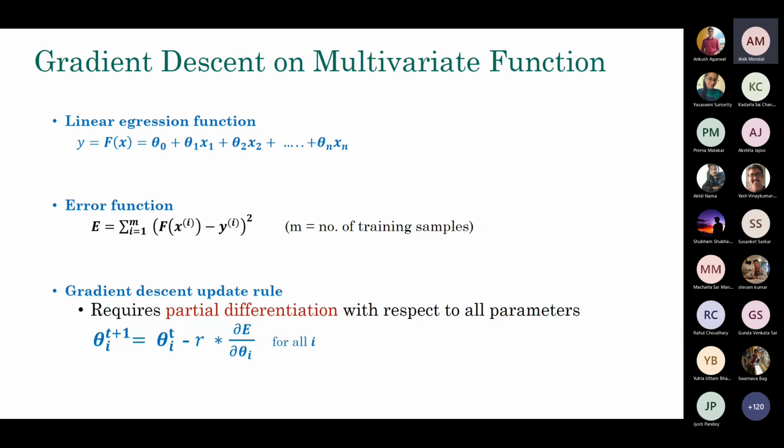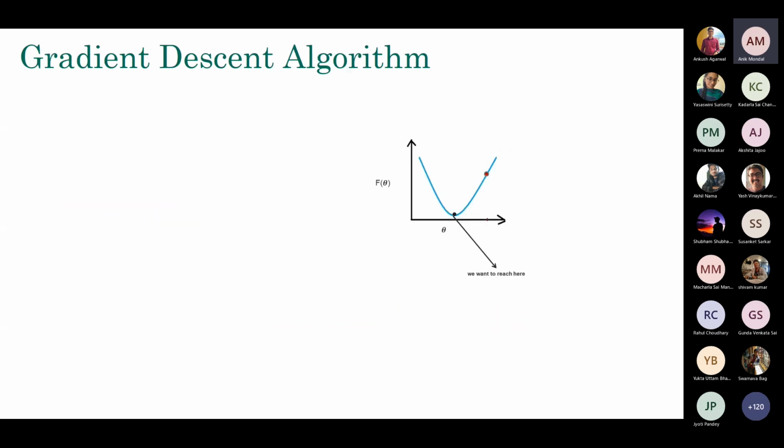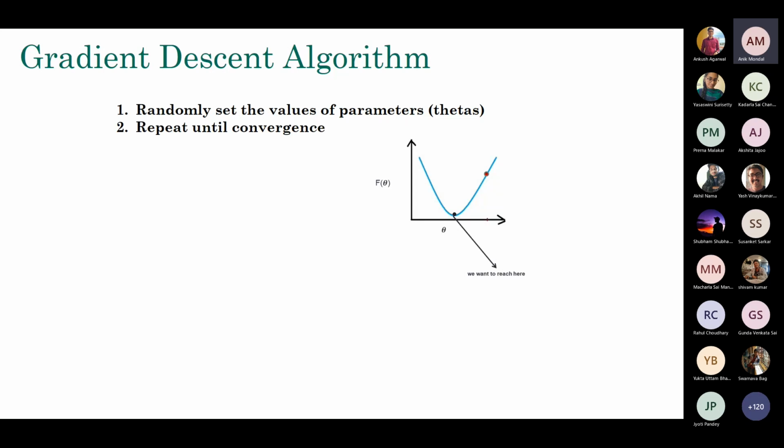Now, taking this function, say we want to apply the gradient descent algorithm. Let's see how we can do this. The first step in any gradient descent is that you randomly set the values of these parameters. The initial point has to be random. So if you have 10 parameters, you randomly choose all the values of these parameters. And then the iterative steps come into the picture.